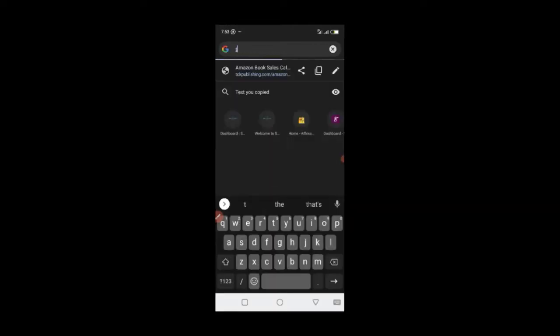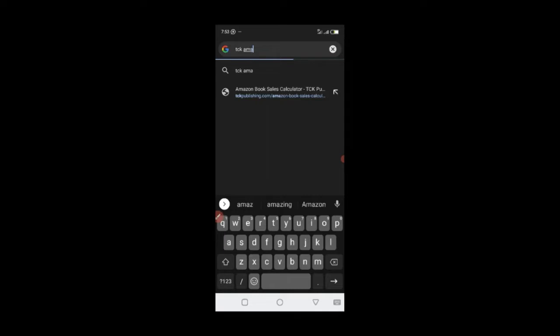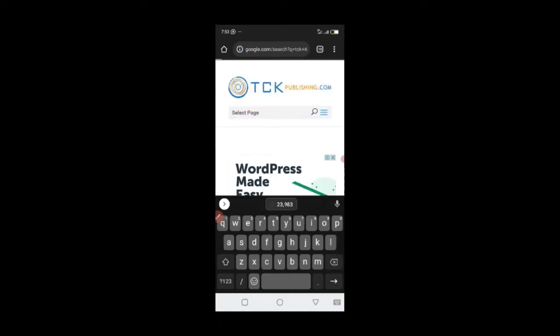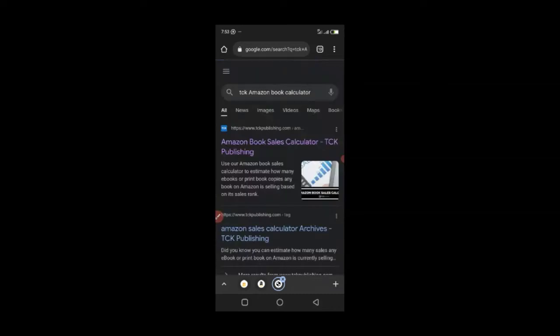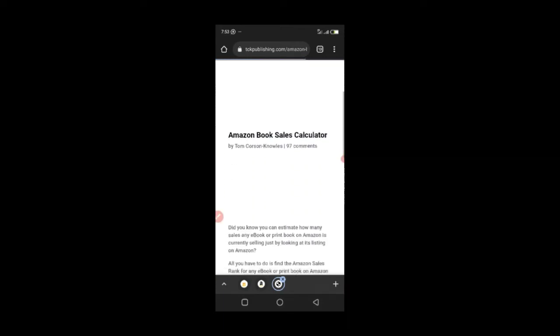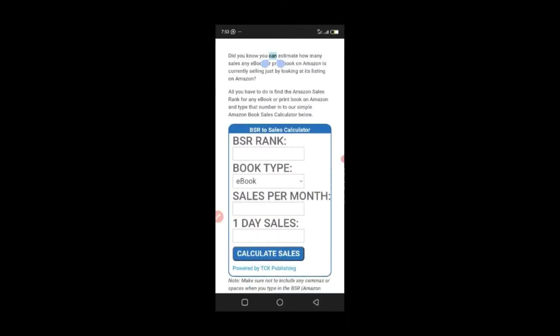You can just say TCK Amazon Book Calculator, and then hit enter. When it loads, you're going to see this first option is the first link. Just click on it, and it will load the calculator for you. So what you want to do is paste what you copied, and just paste it here.